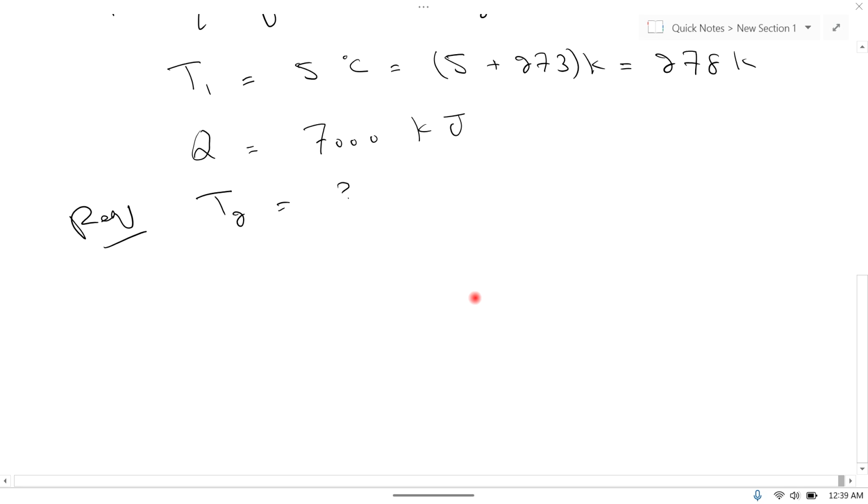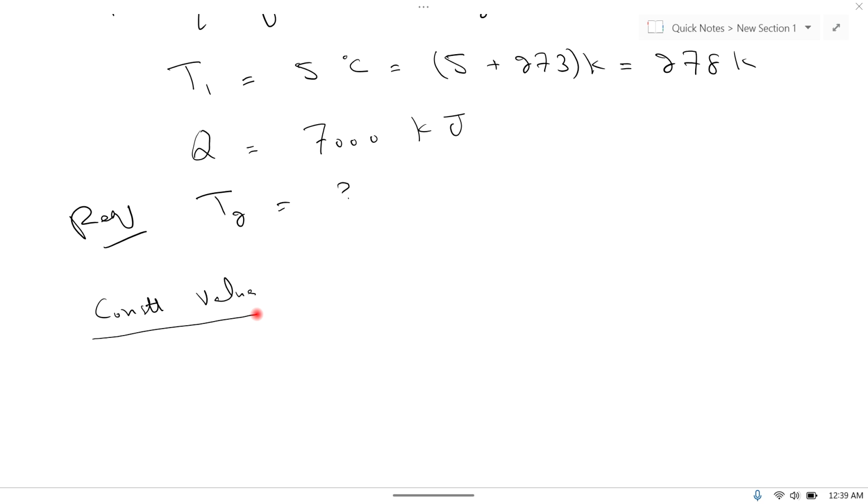Now here are some constant values which we will use in this problem.